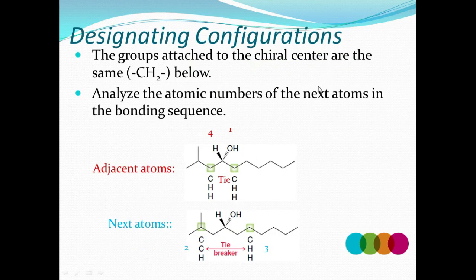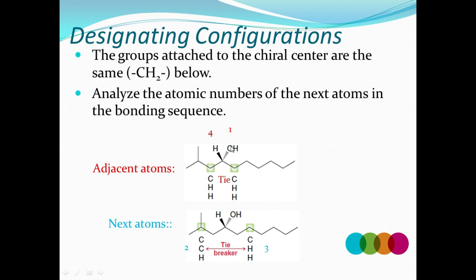To designate the configuration, the groups attached to the chiral center are analyzed by atomic number and then by the next atoms in the sequence bonded to the adjacent atom. Here, this is the central carbon atom, right? The four different groups are there, so the least group is 4 and the highest group is oxygen.